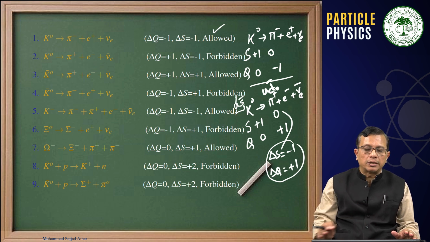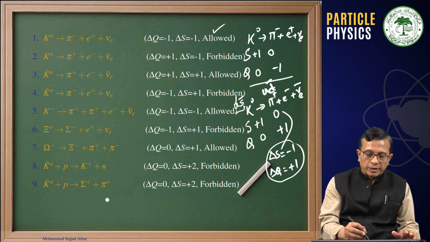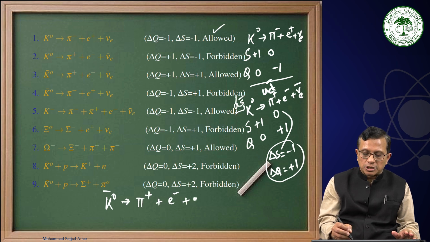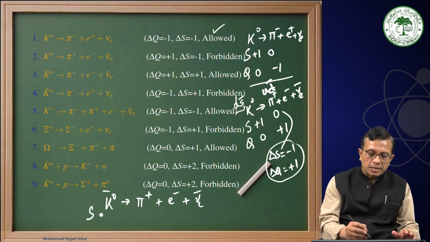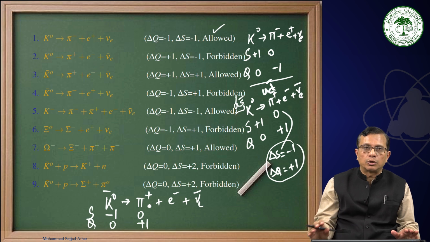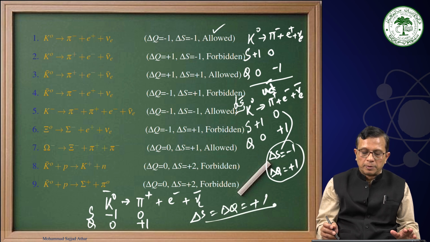Similarly, you take the example of K0 bar decaying into pi plus E minus and nu E bar. When you have K0 bar decaying into pi plus E minus plus nu E bar, the strangeness of K0 bar is -1, this is 0, charge is 0, this is +1, and that means you are obeying the delta S delta Q rule. This will be a suppressed process because delta S delta Q is +1, Cabibbo suppressed.